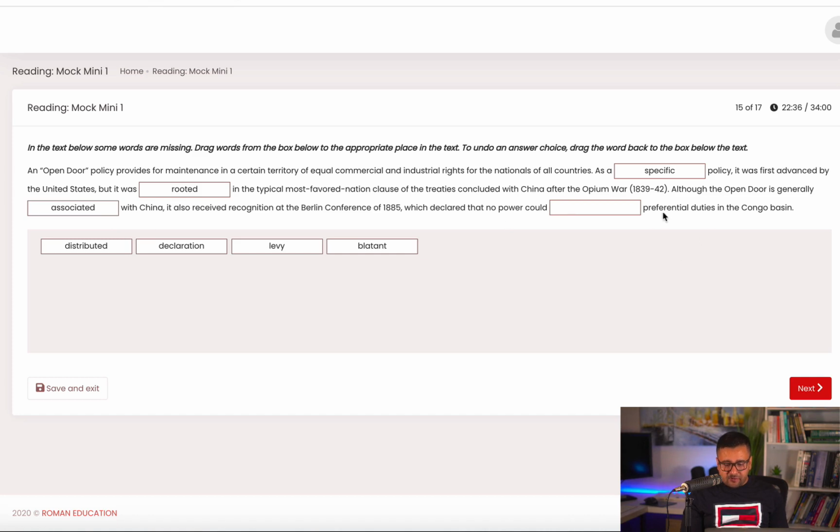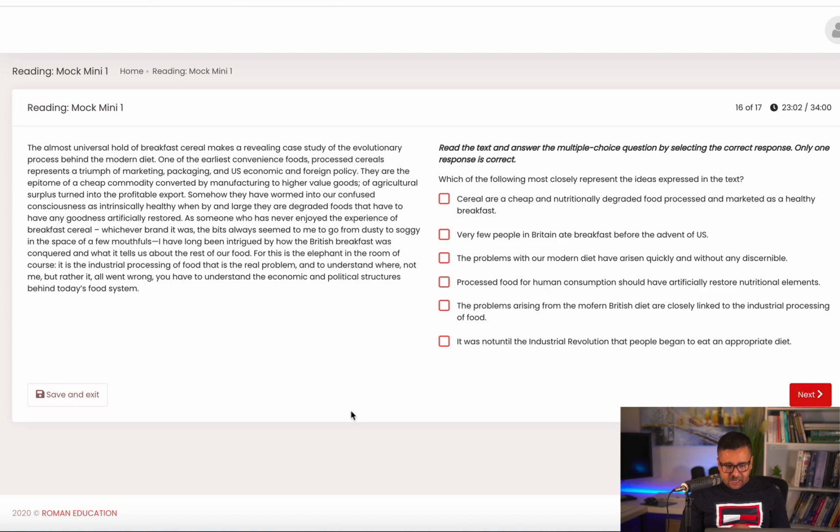No power could preferential duties in the Congo Basin. No power could. Could is an auxiliary verb, and after auxiliary verb, we need a verb in first form. Distributed, past verb. Declaration is a noun. Blatant is an adjective. So this is the only word left. Now, sometimes, even if you don't know meaning of the word, you can pick the word if you think a little bit grammatically. Levy means to put tax on someone or something. Let's go to the next one now.